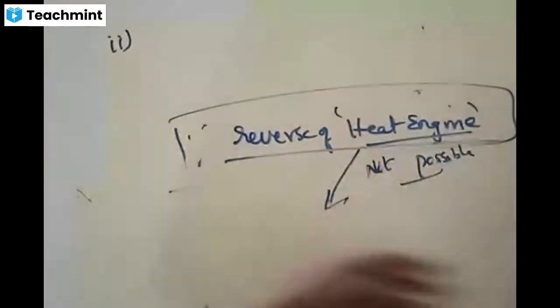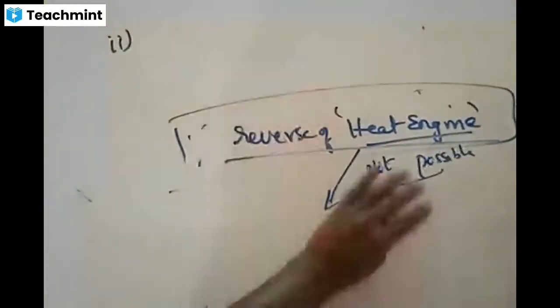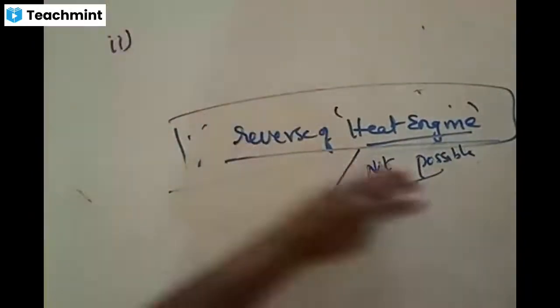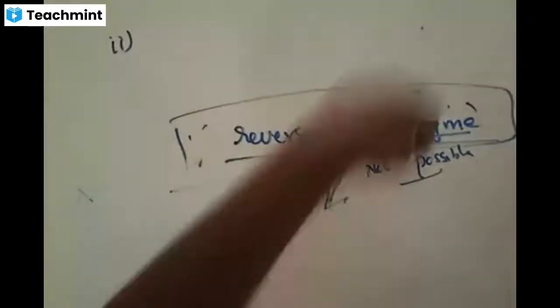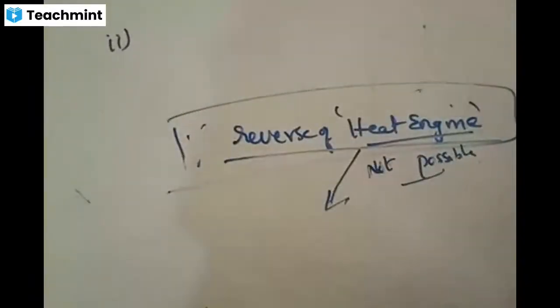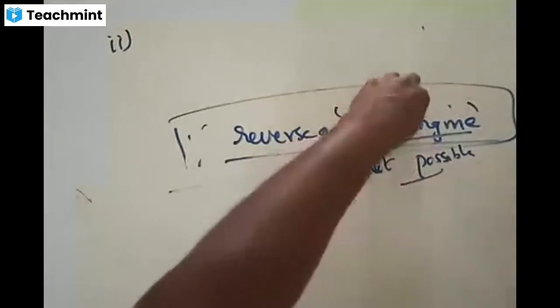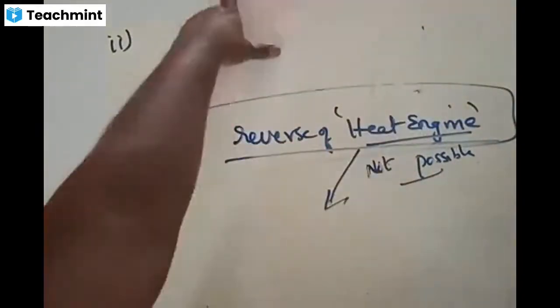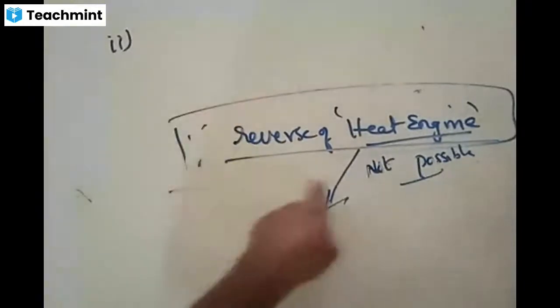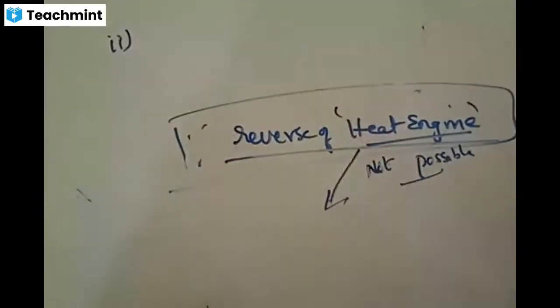I'll just brief up. First of all, we have not given any statements; we are just defining. To understand this, you should know what a heat engine is, which I'm going to define now. If you know what a heat engine is, then we define the second law of thermodynamics as: the reverse process of a heat engine is not possible.